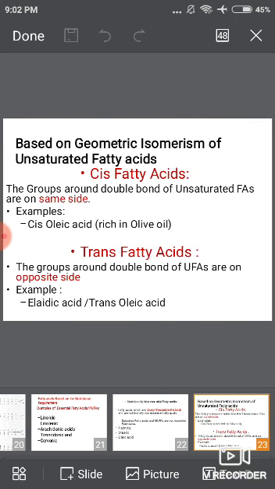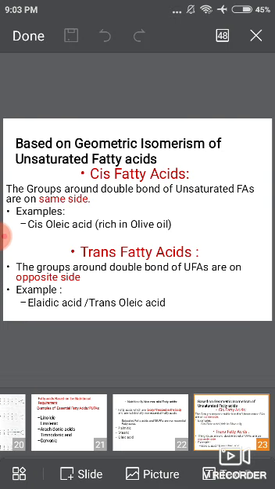The next classification is based on geometric isomerism of unsaturated fatty acids. In that, there are cis fatty acids and trans fatty acids. The word cis relates to the molecular structure in which two particular atoms or groups lie on the same side of a given plane in a molecule.